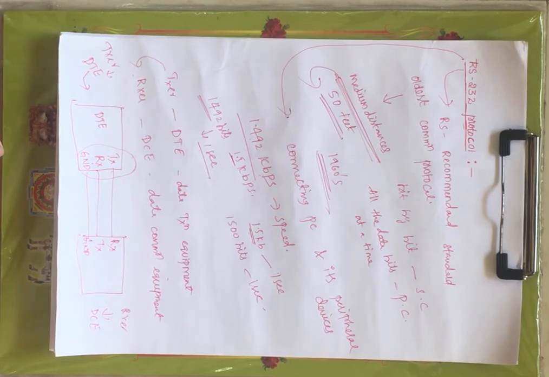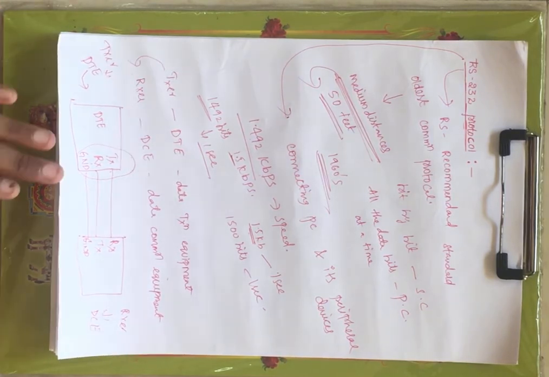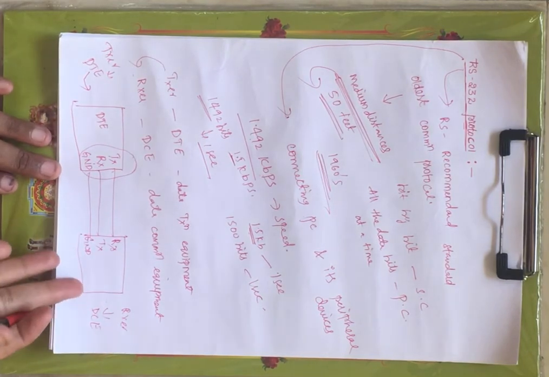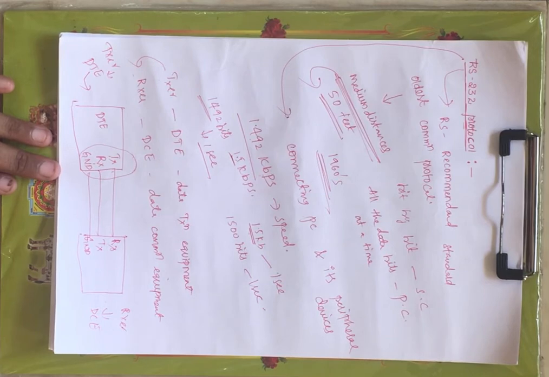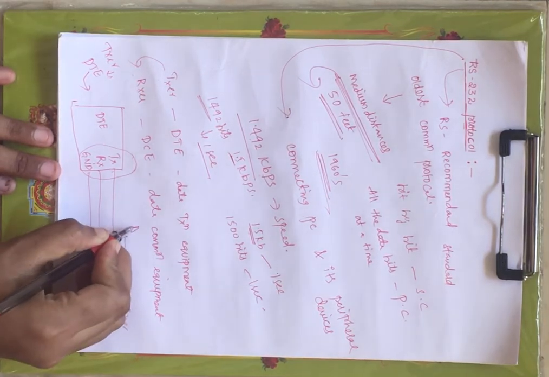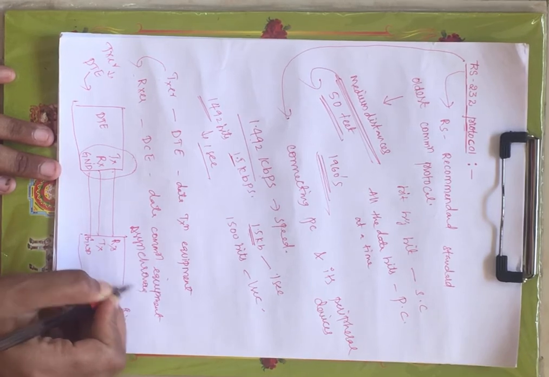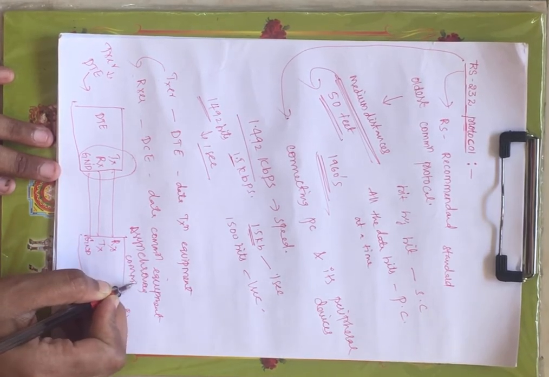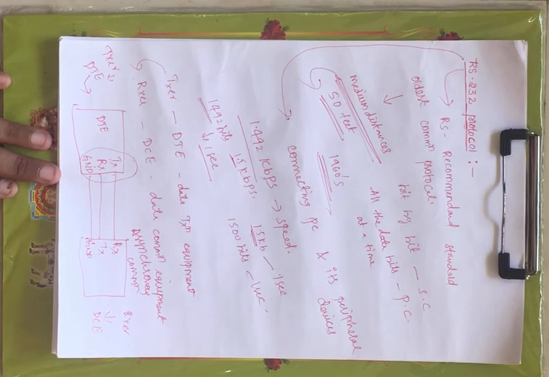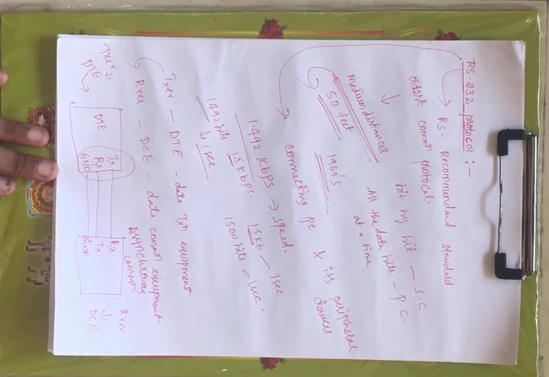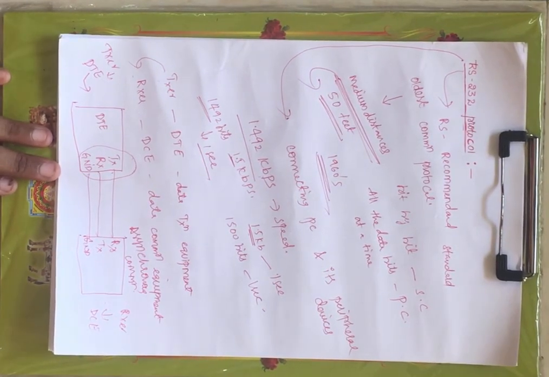One will transmit the data and the other will receive the data, and when the other is transmitting the data, this will receive the data, right? Now this supports asynchronous communication. RS-232 protocol will support asynchronous communication. What is synchronous communication and asynchronous communication we have seen in the previous lecture. You can refer to them. Now let me briefly explain again.